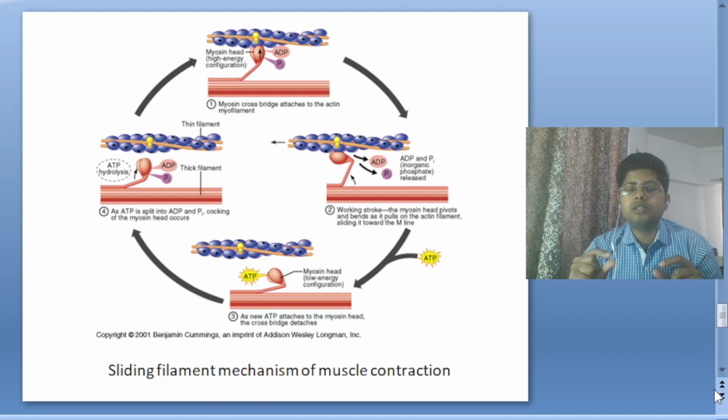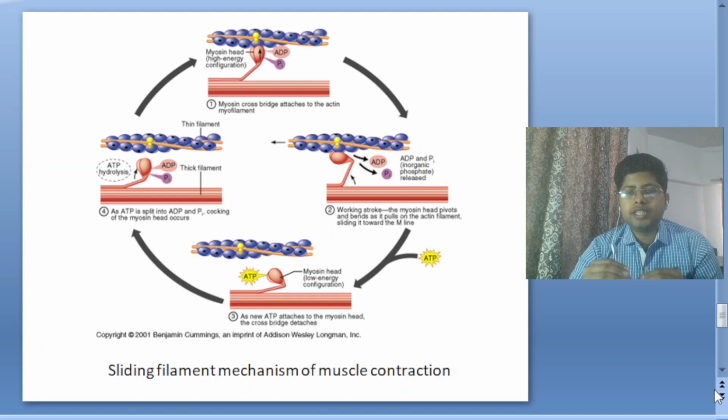Troponin is also present, which covers the active site of the actin filaments. When calcium is released from the sarcoplasmic reticulum, it binds to the actin's troponin, and troponin binds with calcium and opens the active site of the actin filaments.